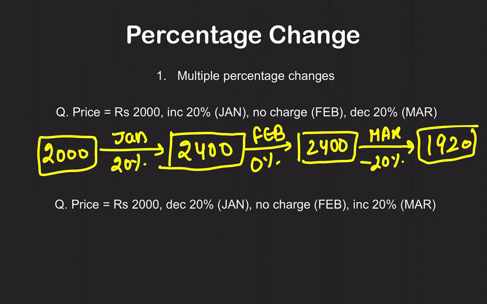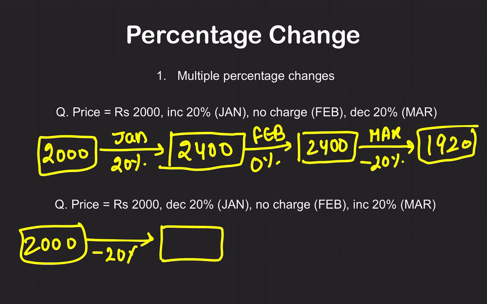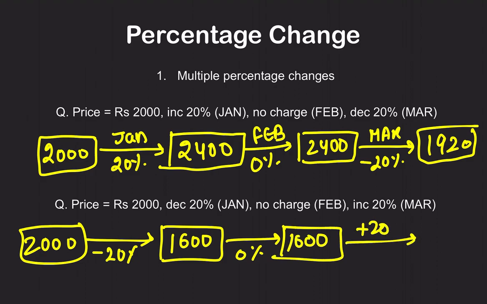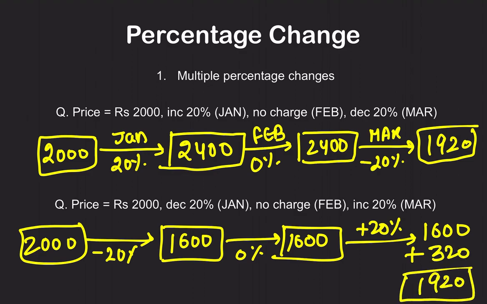So what do we have here? 2000 at the start. In the first month, it decreased directly by 20%. So in the second month, the value is now 1600. In February, 0% change, so it will stay 1600. In March, it is increasing by 20%. So the value will be 1600 plus this. You can calculate on your own, but I'm just doing it quickly. Plus 320. So the final value will be 1920. So this is how the graph will look in this case. I hope it is clear.